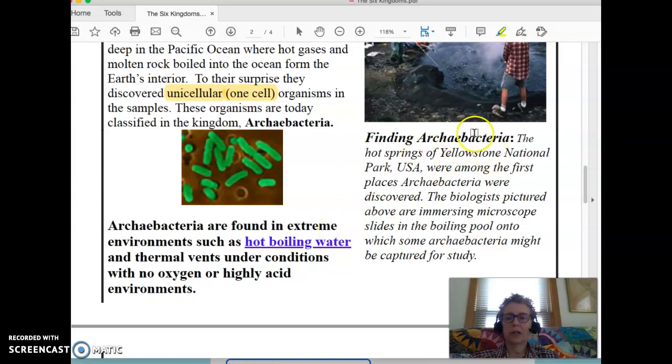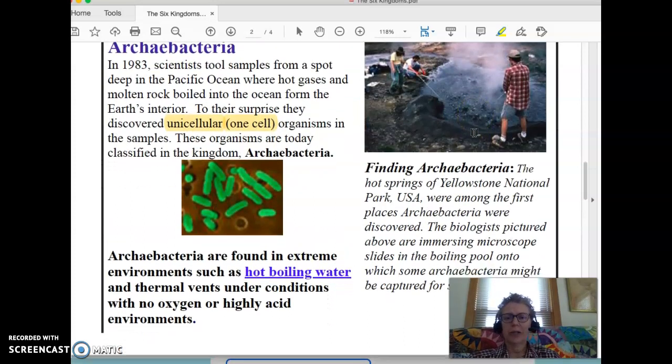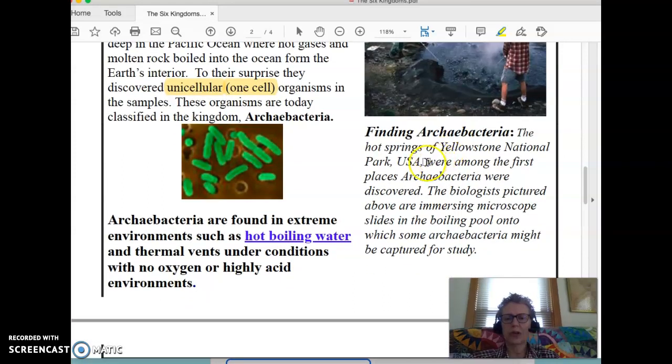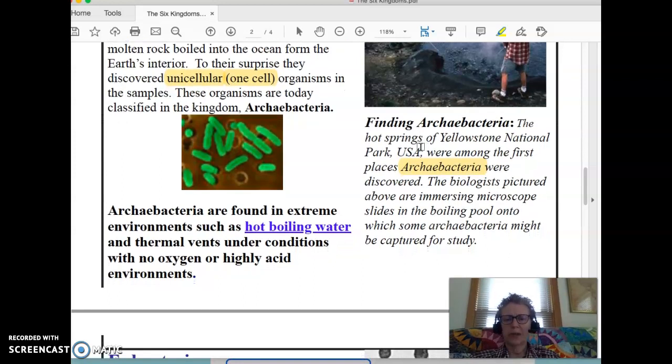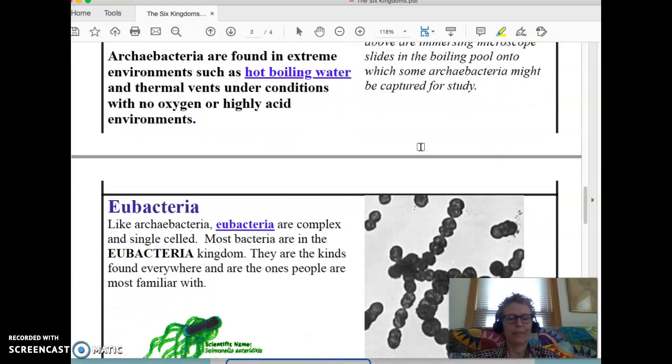And in Yellowstone, which by the way is my favorite national park, the hot springs there in Yellowstone National Park were among the first places where archaebacteria were discovered. And the biologists pictured in that up above, they're immersing or they're dipping microscope slides into the boiling pool, and then some of the archaebacteria can be captured for studying. Okay, archaebacteria.